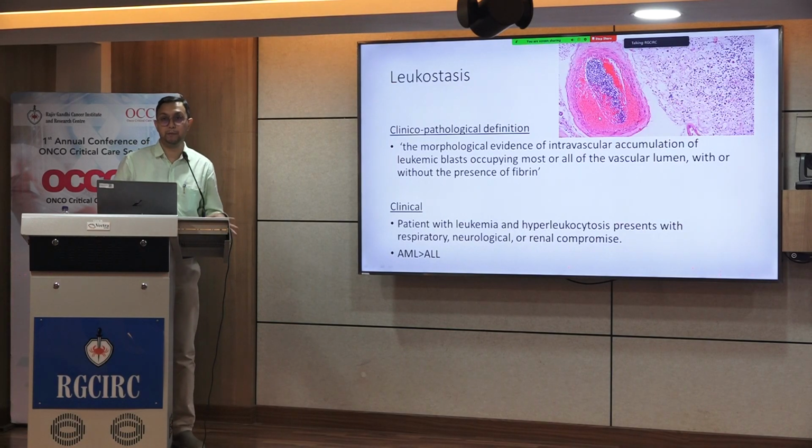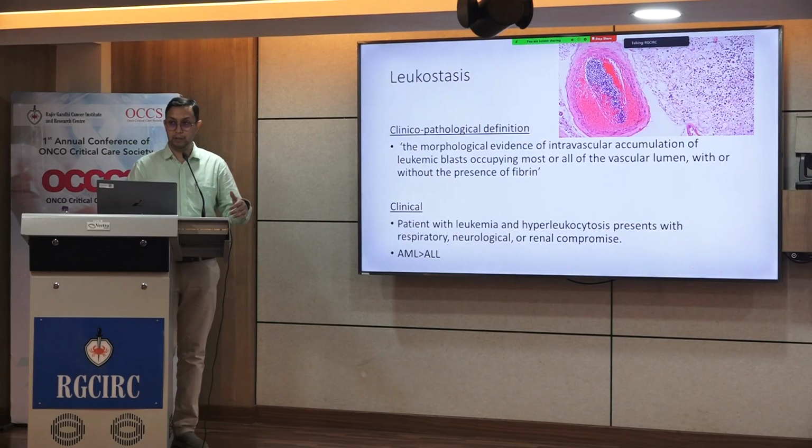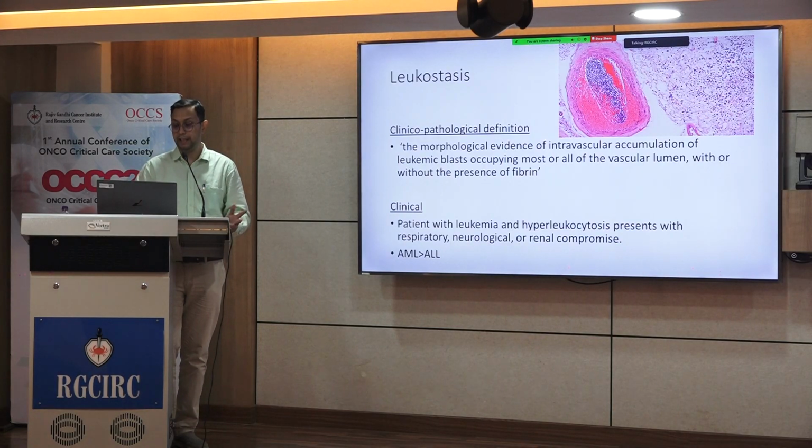Clinically, any patient presenting with leukemia and hyperleukocytosis, if he has any pulmonary, neurologic, or any other organ compromise, fits the diagnosis of hyperleukocytosis with leukostasis. Leukostasis is usually more common in AMLs when compared to ALLs. The reason being that the AML blasts are larger and they are less deformable when compared to ALL blasts. The further pathophysiology I'll be explaining in the next slides.